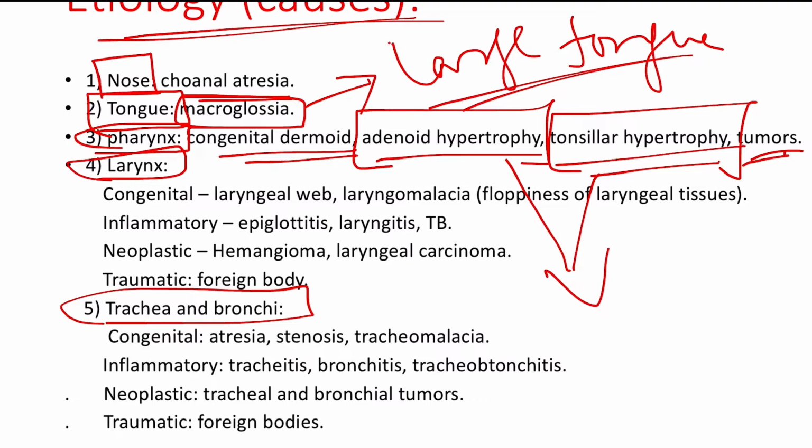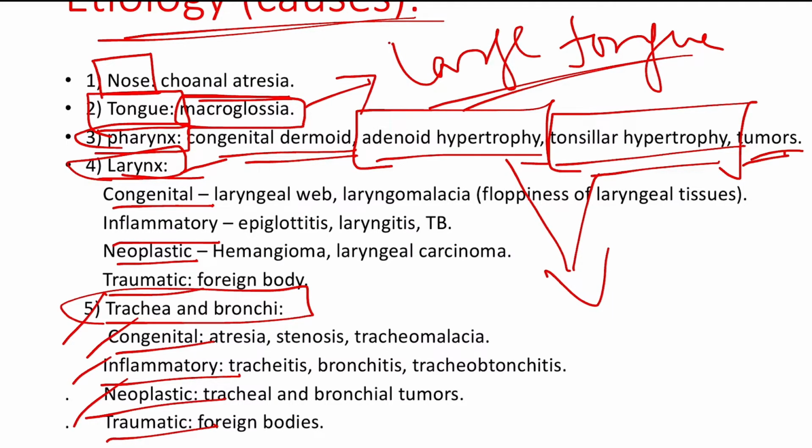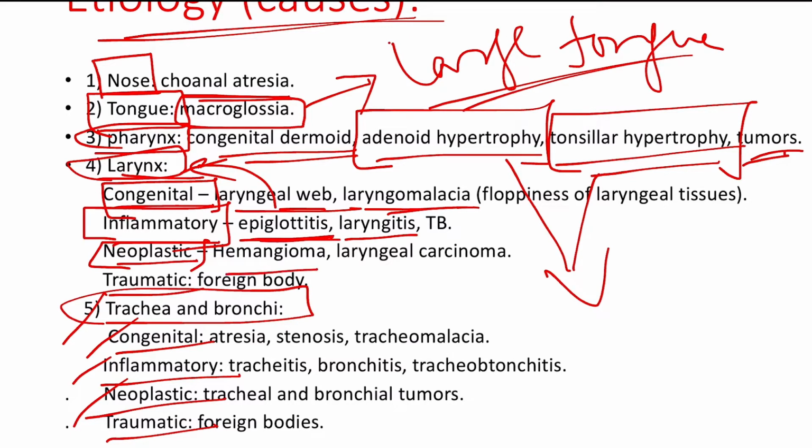Adenoids and tonsils. Coming to the larynx, you have congenital, inflammatory, neoplastic and traumatic. The same way in the trachea and bronchi also you have congenital, inflammatory, neoplastic and traumatic. This you can remember easily. In congenital, the laryngeal lesions are laryngeal web and laryngomalacia. We will deal with it later. Just remember now, there is laryngeal web and laryngomalacia. These both conditions contribute to the stridor in case of laryngeal lesions. And coming to the inflammatory part, you have epiglottitis. It is related with inflammation. Epiglottis is a part of the larynx. So epiglottitis, laryngitis. Similarly, in the neoplastic, you have hemangioma, laryngeal carcinoma.